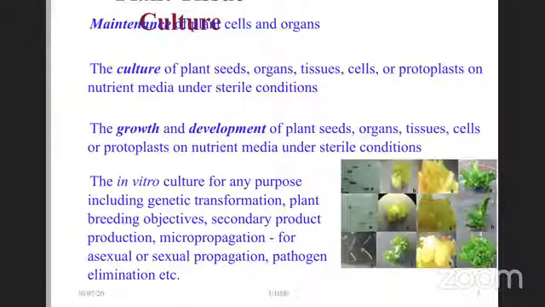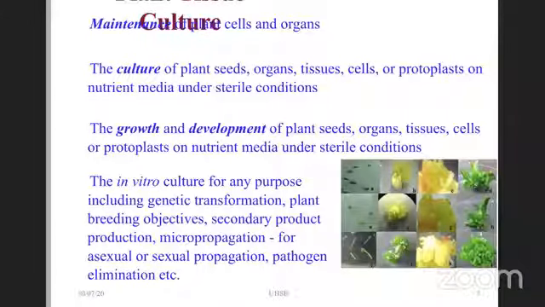What is that? One is growth and development of whatever part we are using will happen under the sterile conditions. So that means growth and development of cell, organ, tissue, or anything that we culture on the nutrient media will happen. So growth and development is what? Like development of a plant into a complete plant, right? A cell into a complete plant.